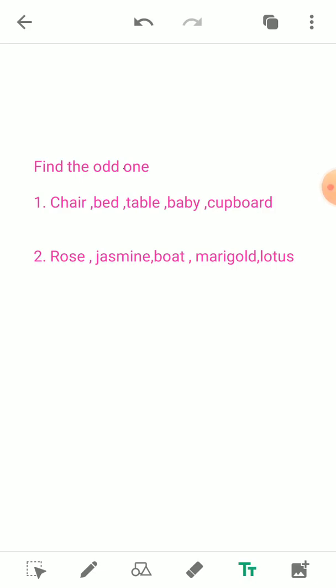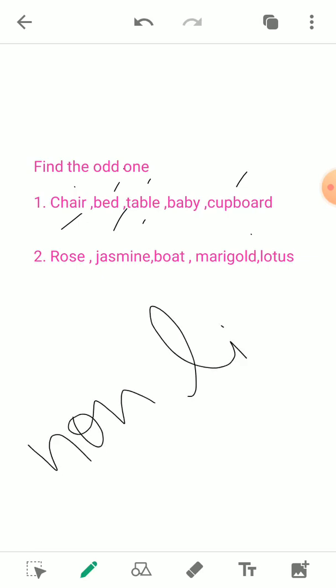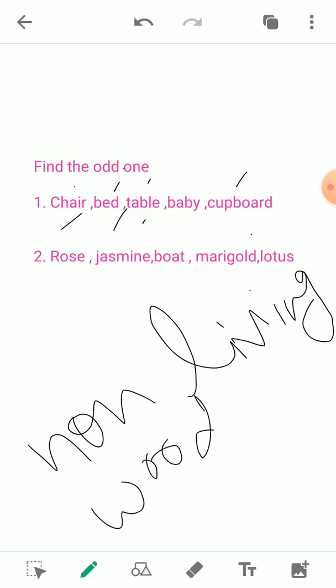Now, the question is to find the odd one out of the following. The first one is given: chair, bed, table, baby, and cupboard, and we have to find the odd one. We know that the chair, bed, table, and cupboard are all non-living objects made up of wood. While baby is a living object.